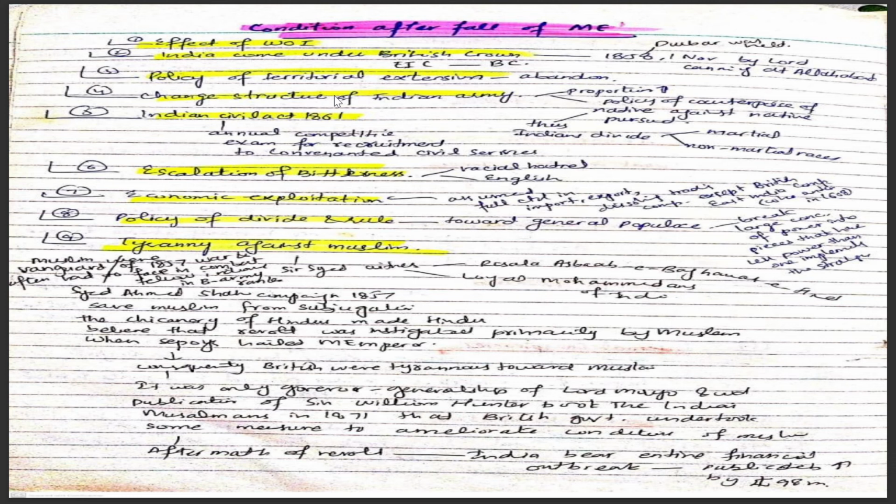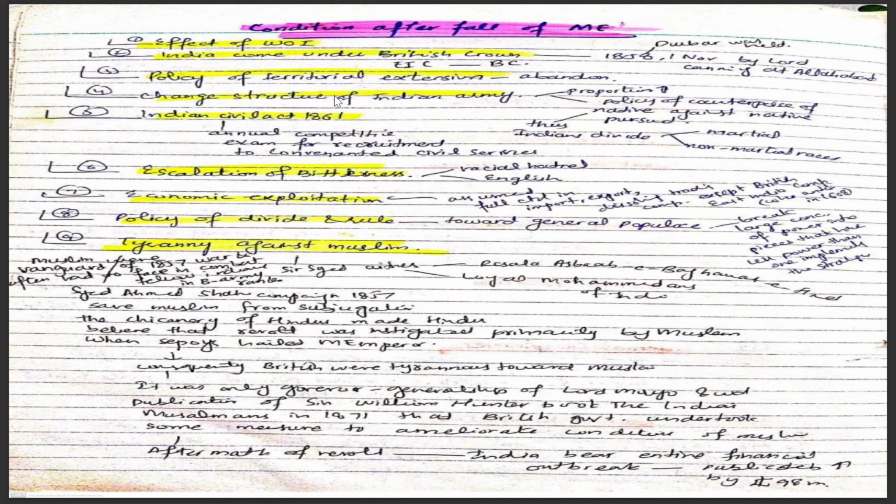Number four, a condition after the fall of the Mughal Empire, was the change in structure of the Indian army. That is, the number was increased. The policy of counterpoise of native against native was pursued, as India was divided between martial and non-martial races. So the British made them fight among their own people.